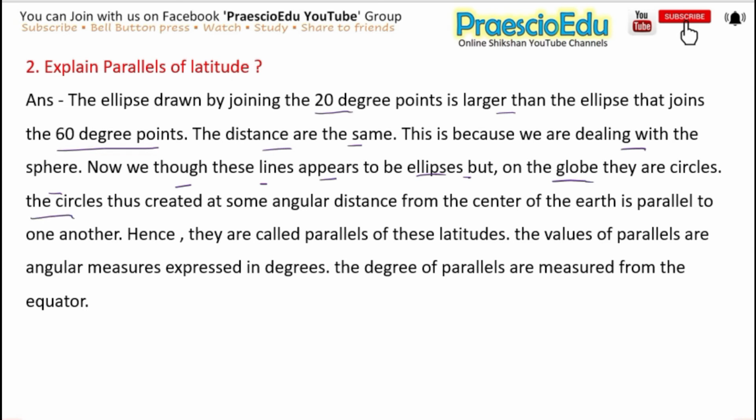The circles thus created at some angular distance from the center of the earth are parallel to one another. Hence, they are called parallels of latitude. The values of parallels are angular measures expressed in degrees. The degrees of parallels are measured from the equator.